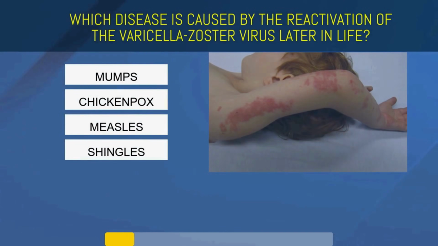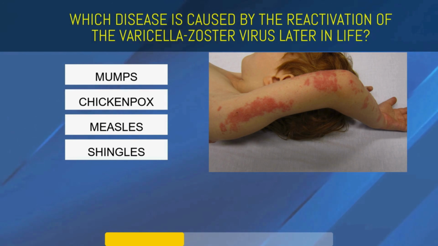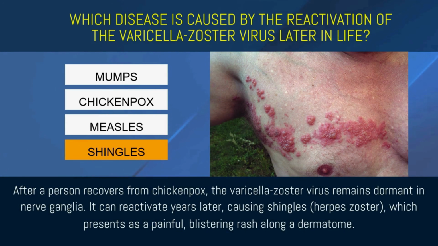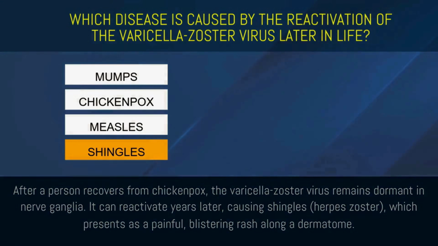Which disease is caused by the reactivation of the varicella-zoster virus later in life? Mumps, chickenpox, measles, or shingles? Shingles. After a person recovers from chickenpox, the varicella-zoster virus remains dormant in nerve ganglia. It can reactivate years later, causing shingles, which presents as a painful, blistering rash along a dermatome.